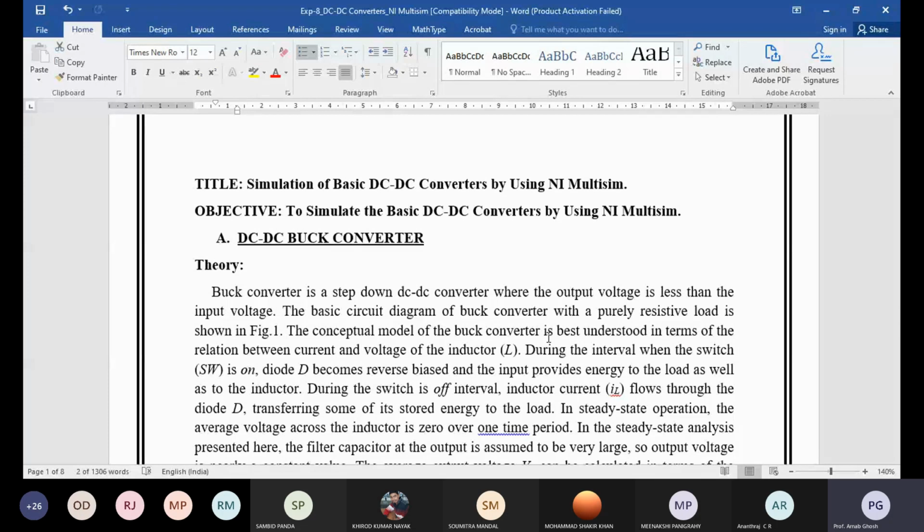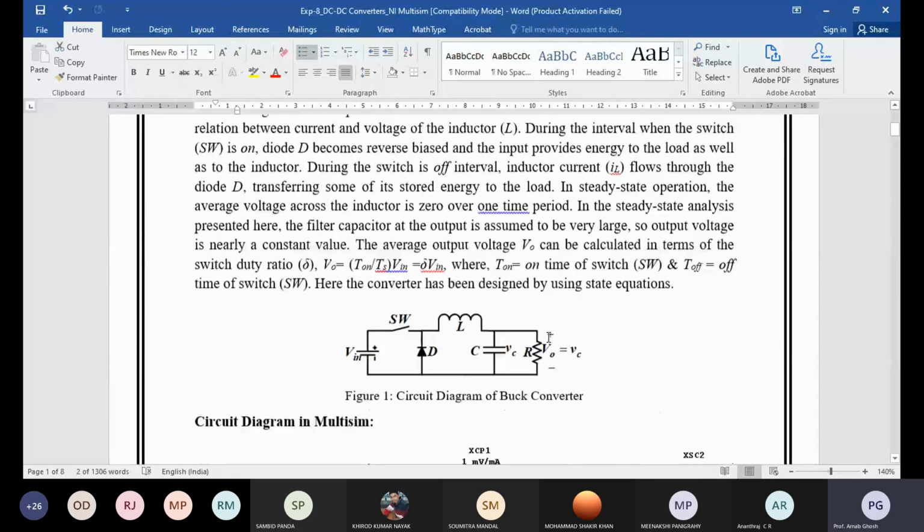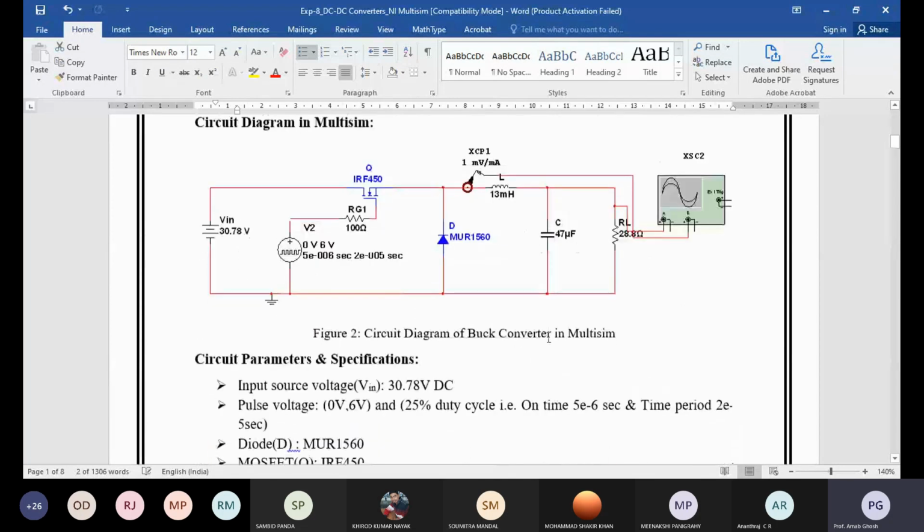Meaning additional load will be added to your system, or some of the load is suddenly extracted from your system. So definitely the output will be disturbed. So that controller will take care of that. If the error value is more, then more error will be coming from the differential amplifier. Then the controller is capable enough to reduce that error value, and it will compare with the triangular one and that is fed to the MOSFET.